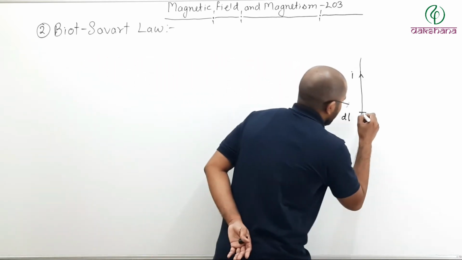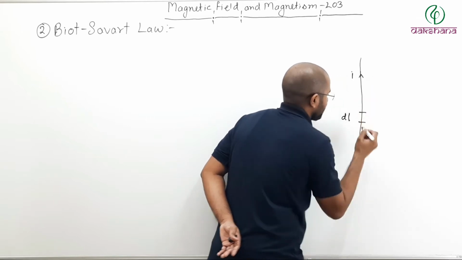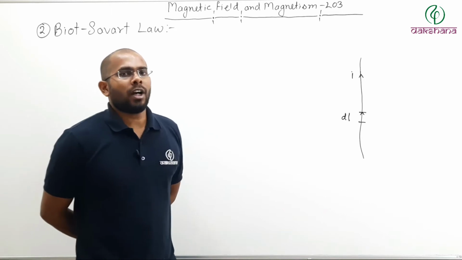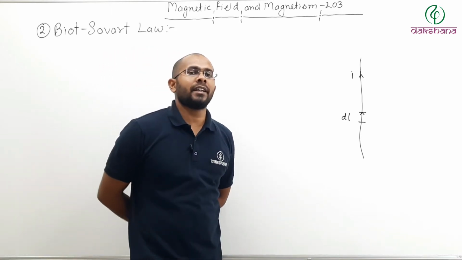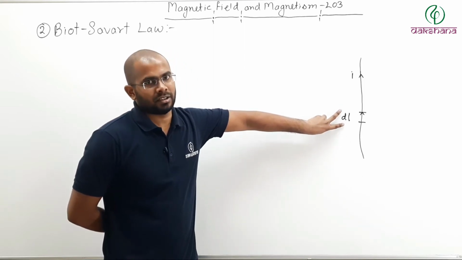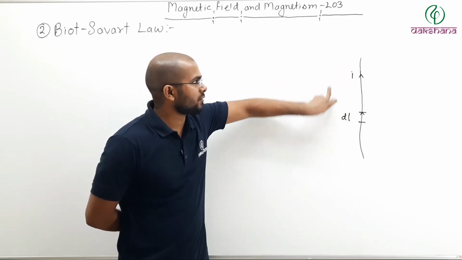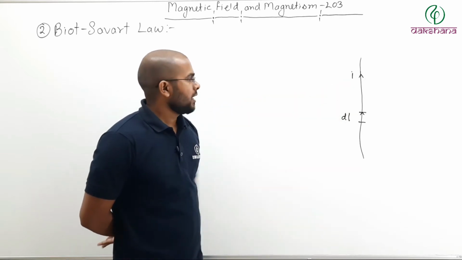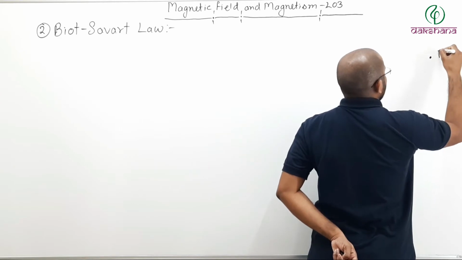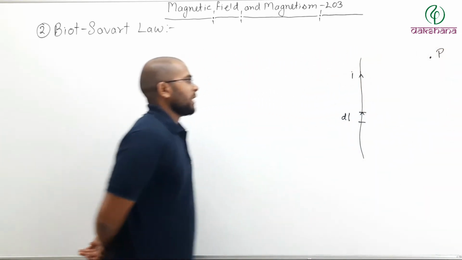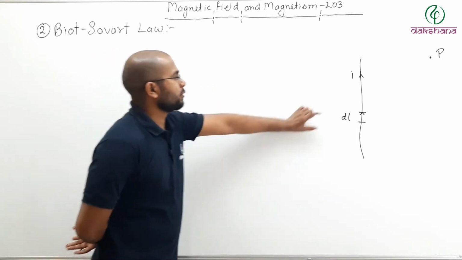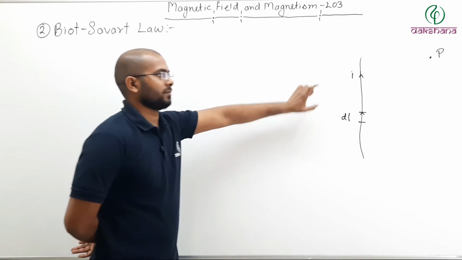So the direction of this dl will be like this. Now if I want to find the magnetic field produced by this dl section of this wire passing current I, let us say I want to find the magnetic field at this point P due to this dl section.